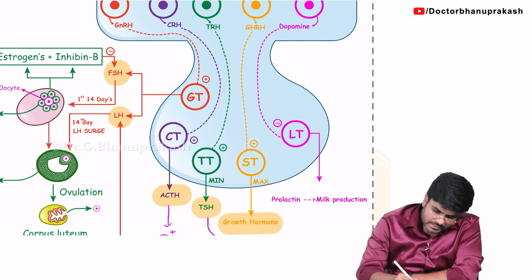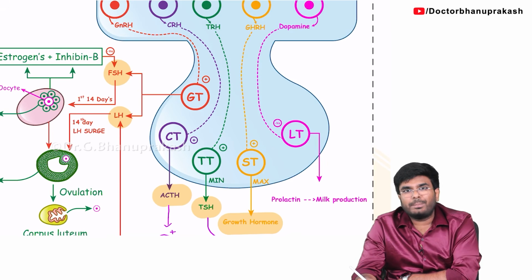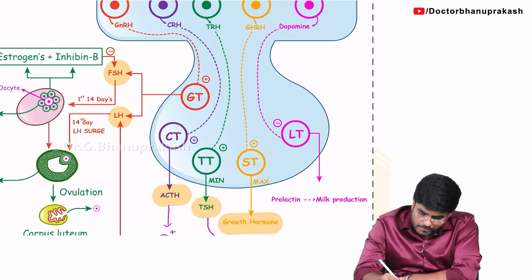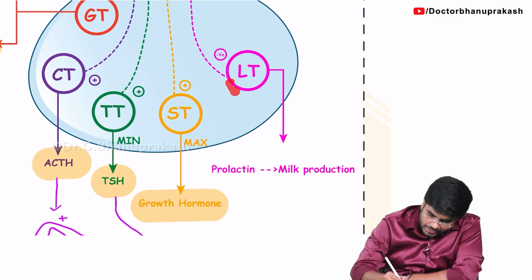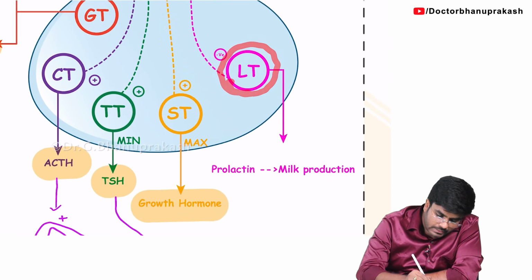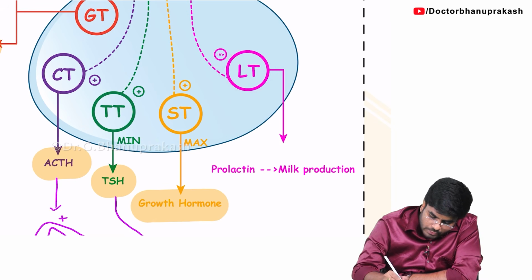Next step. Look at this, the fifth nucleus which I am showing in the pink color. Guys, let me tell you, first let us begin from the anterior pituitary. See the cell which I am highlighting here. This is called a lactotrope. LT stands for what? Lactotropes.